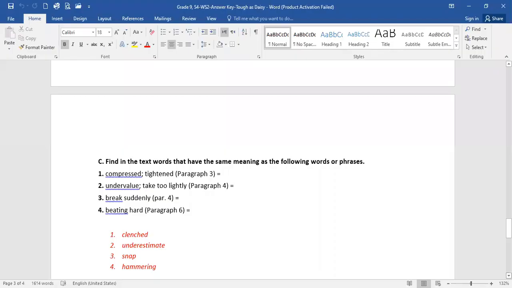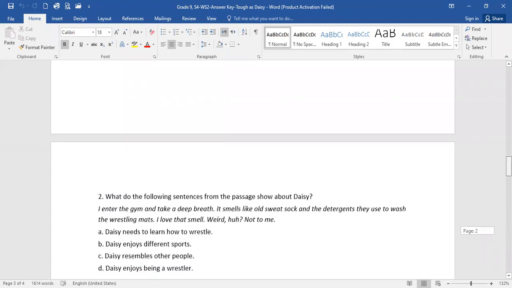We had stopped at the vocab. We talked about the word compressed, tightened, meaning clenched. It's found in paragraph 3. Undervalue or take too lightly, meaning underestimate; break suddenly, to snap. And finally, beating hard in paragraph 6. We found it. It was hammering.